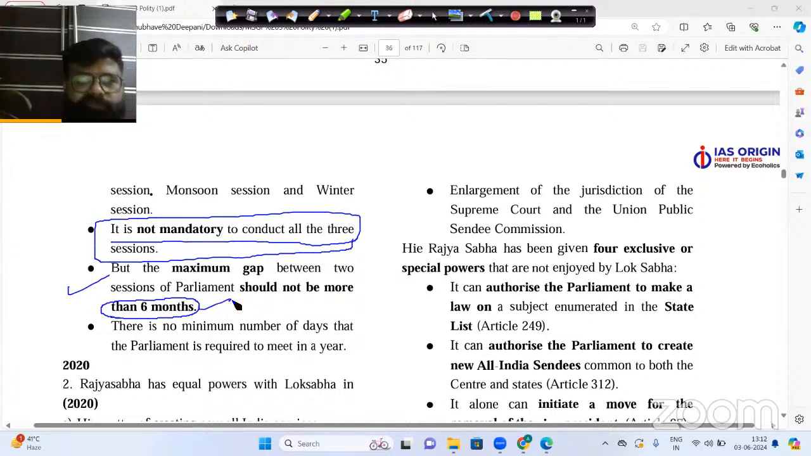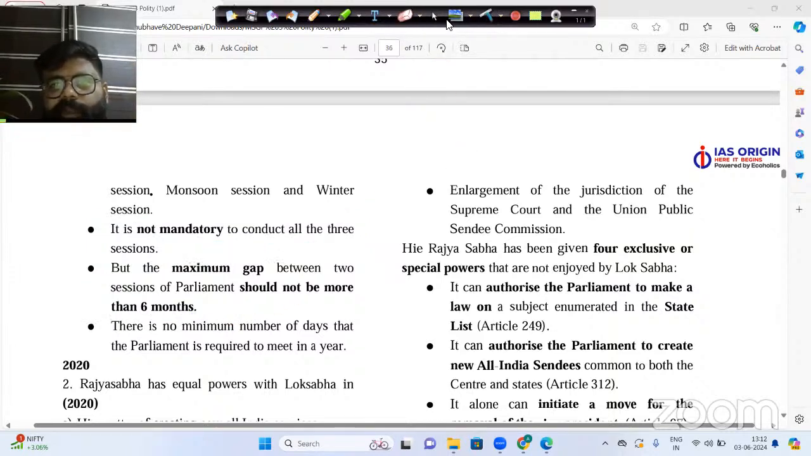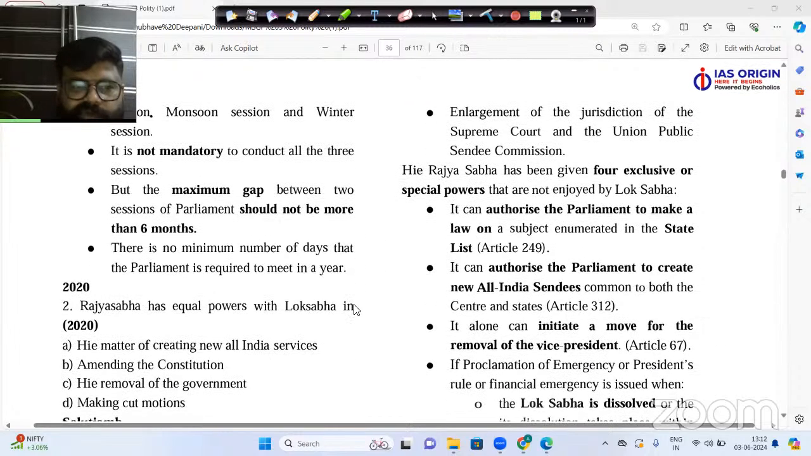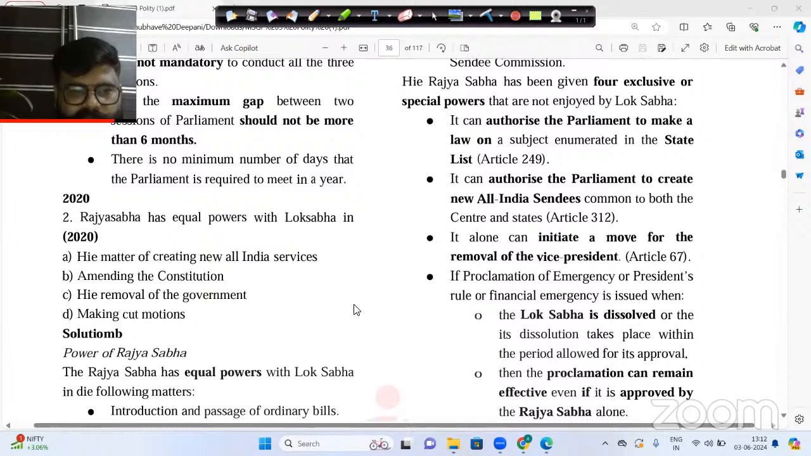If it is exceeding more than 6 months, the president will basically summon the parliament, saying that you should now sit and work in the parliament. So that's why this particular question tells that statements 1 and 3 are exactly correct.